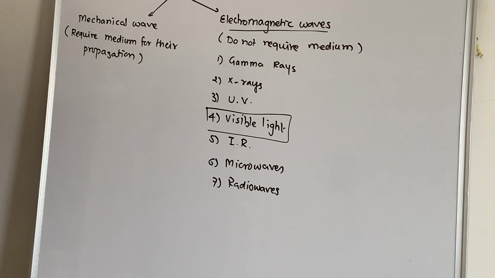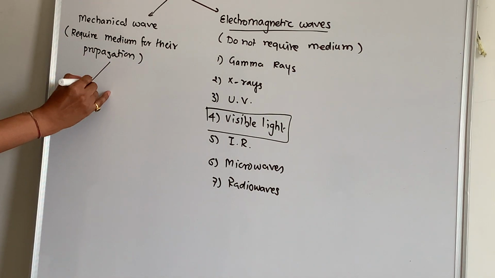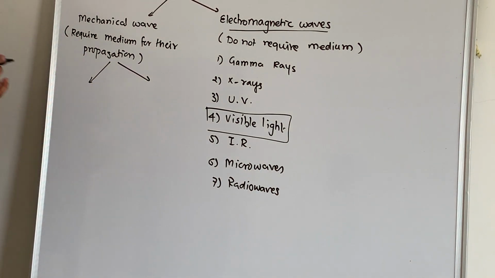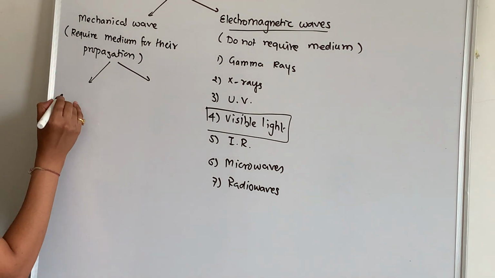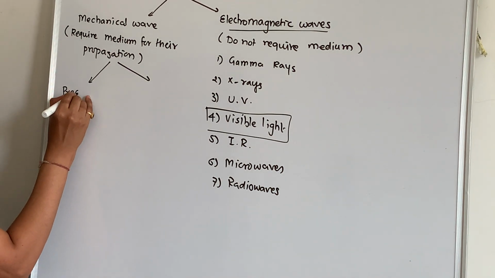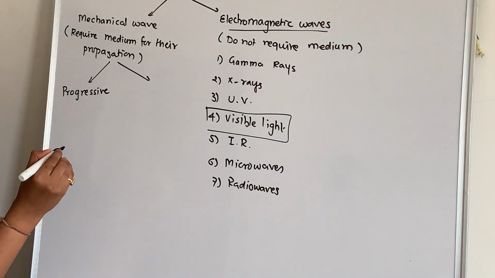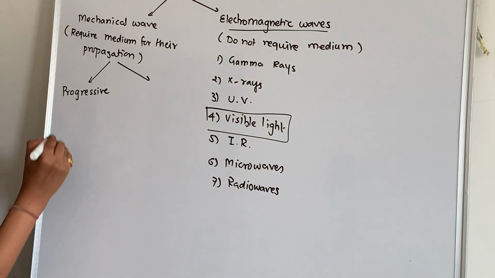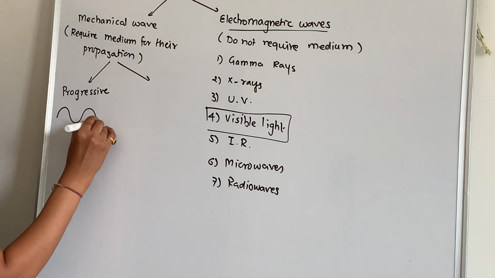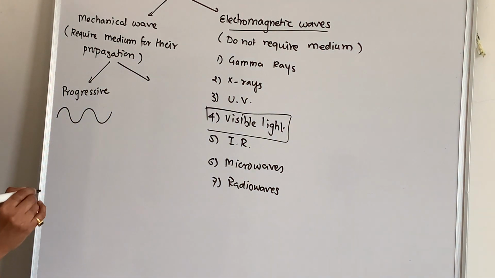Mechanical waves, which require a medium for propagation, are further divided into two. First is called progressive. The wave which is continuously moving from the source is called progressive.